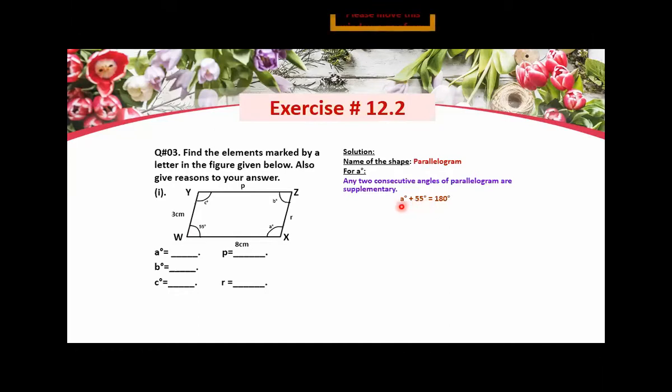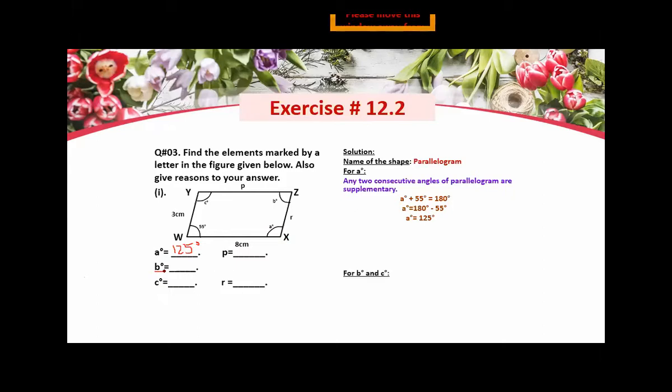Now here you have to find out the measurement of angle A. What you will do, you will shift this 55 towards the right hand side. When you shift it towards the right hand side, you will write minus. So you will write A is equal to 180 minus 55, and when you subtract 55 from 180, the answer will be 125. Now the measurement of angle A is 125. I'm going to write it down here. This is your angle A. Now your angle A is equal to 125 degrees.